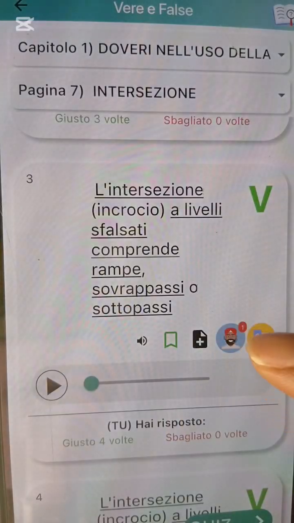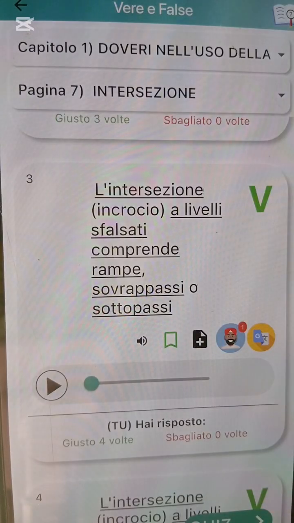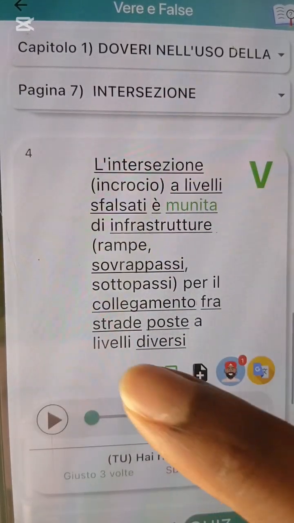Surpass. So wetin dem come dey tell us for here? Dem say the staggered intersection, which is the junction, it include what? Ramps, which is the one wey na dey call snake road, and e come still get overpasses and what? Underpass. Alright? E get overpass and e get underpass.